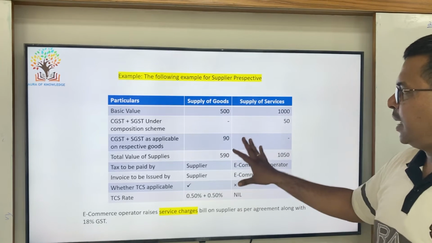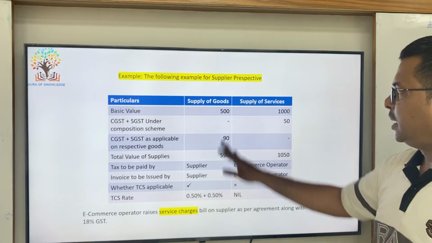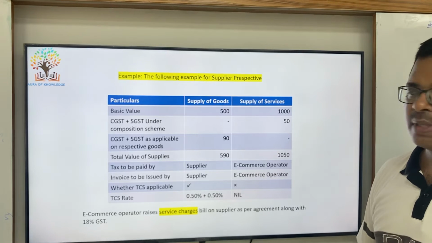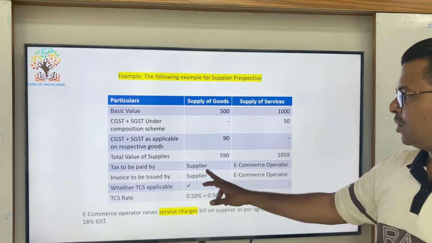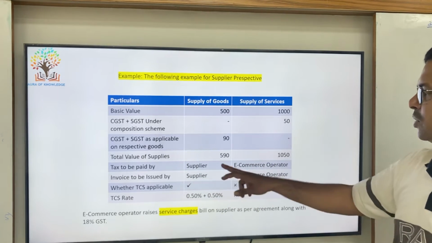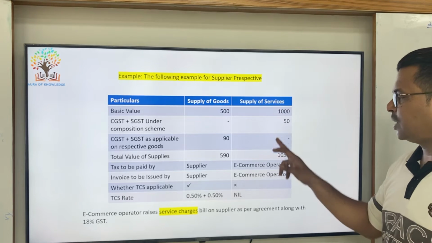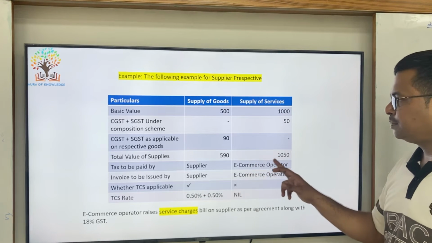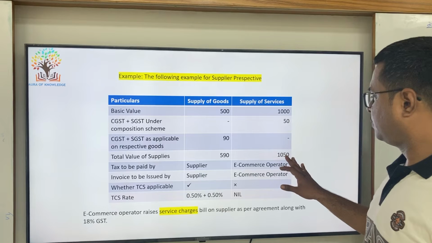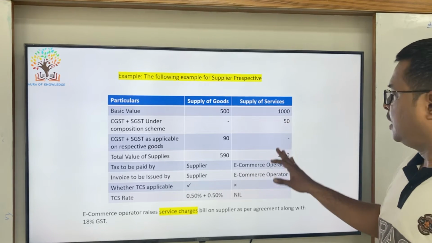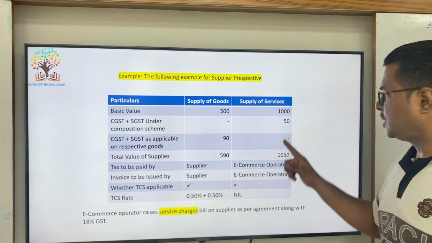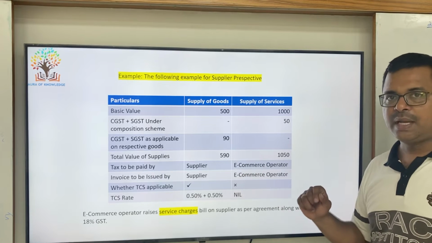Now, who will pay taxes on these particular transactions? In case of goods, the taxes have to be paid by the supplier through the e-commerce operator. If it is a supplier of goods, tax has to be paid by the supplier, and the tax invoice has to be given by the supplier because he is liable to pay tax. In case of services, the taxes are paid by the e-commerce operator. So what the e-commerce operator does is, out of 1050, he will deduct this 50 rupees and pay the balance amount only to the actual supplier, because he is liable to pay this tax, not the actual supplier.